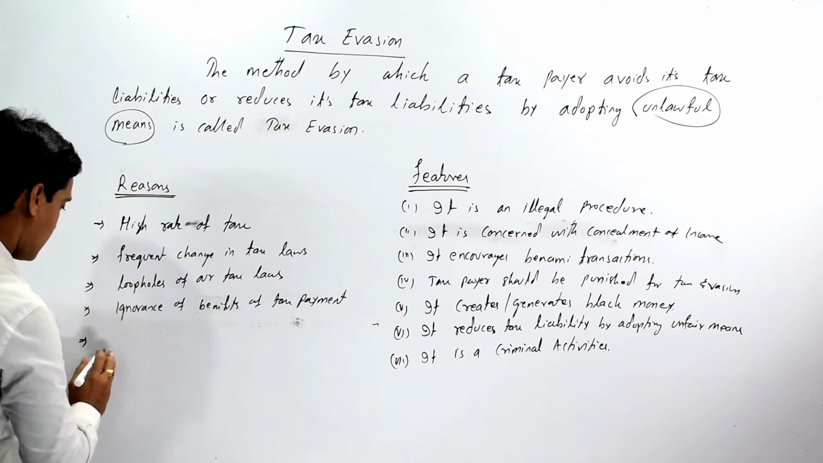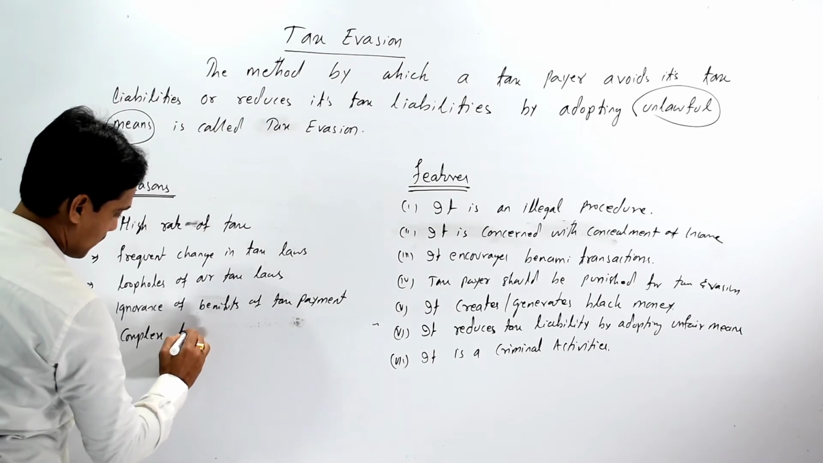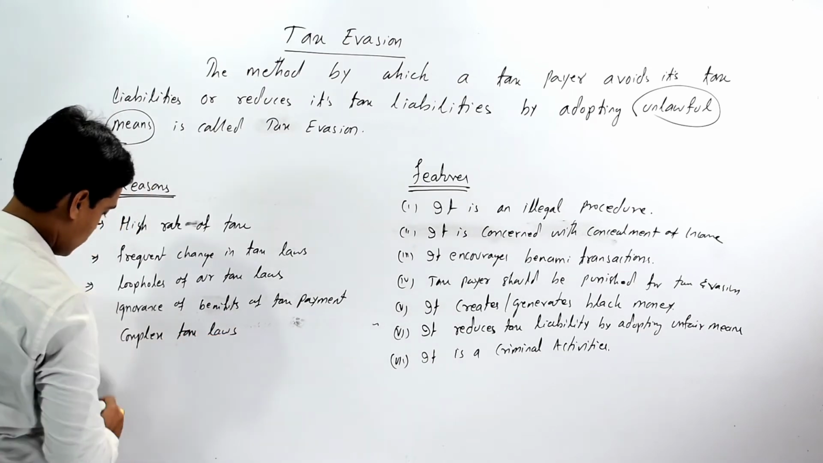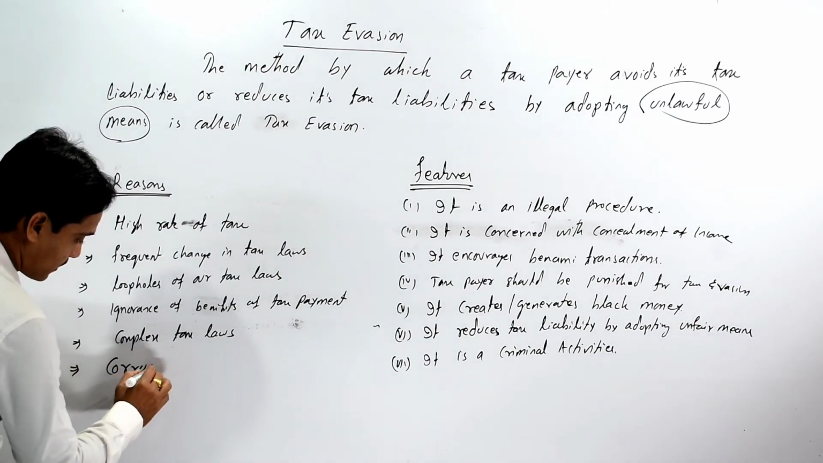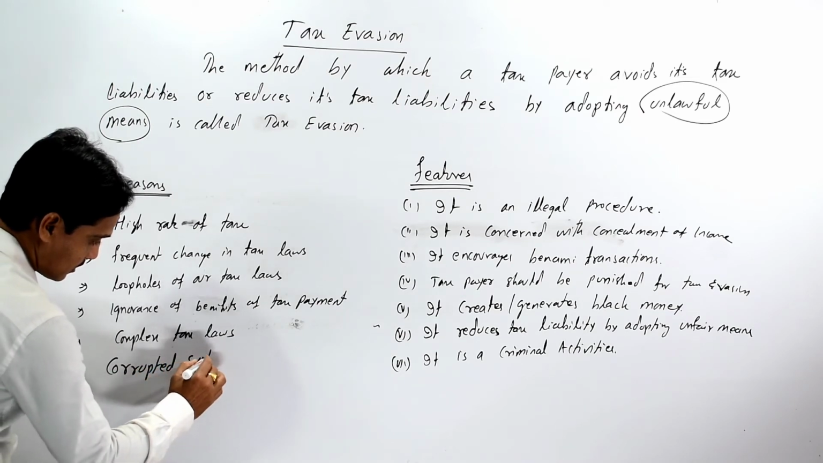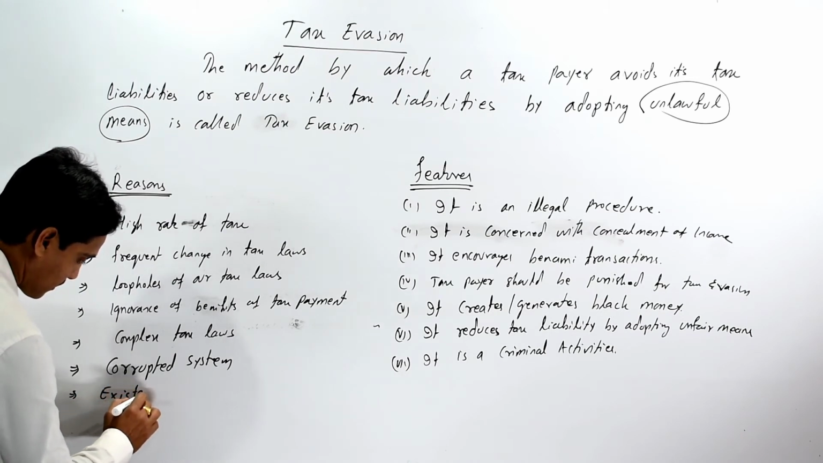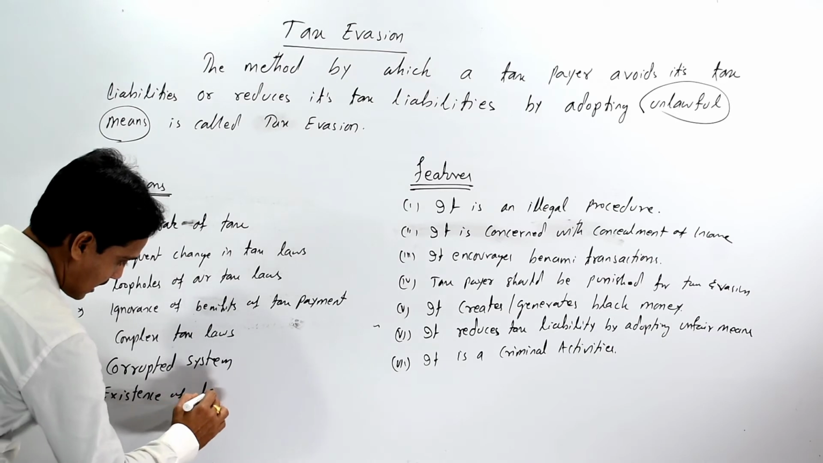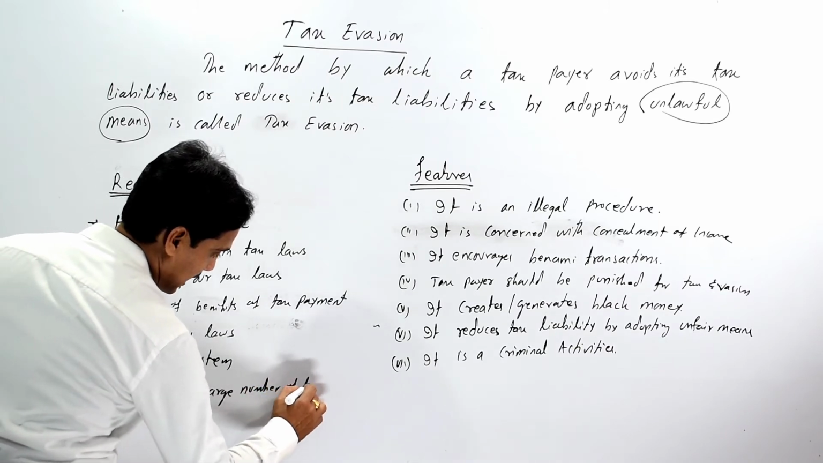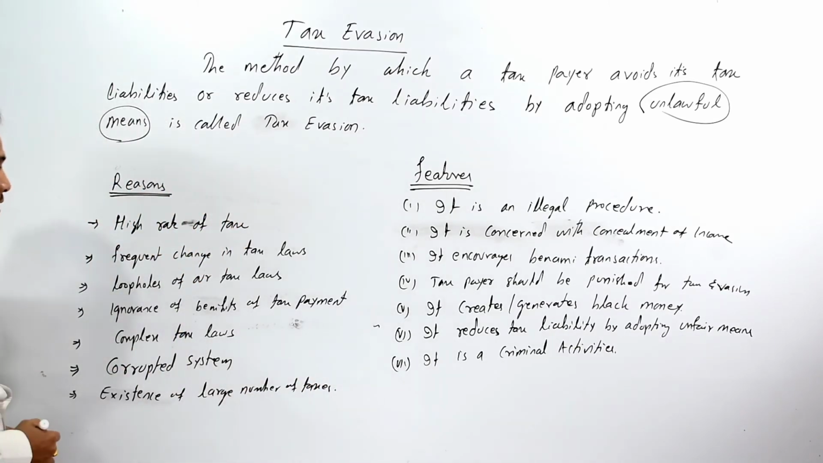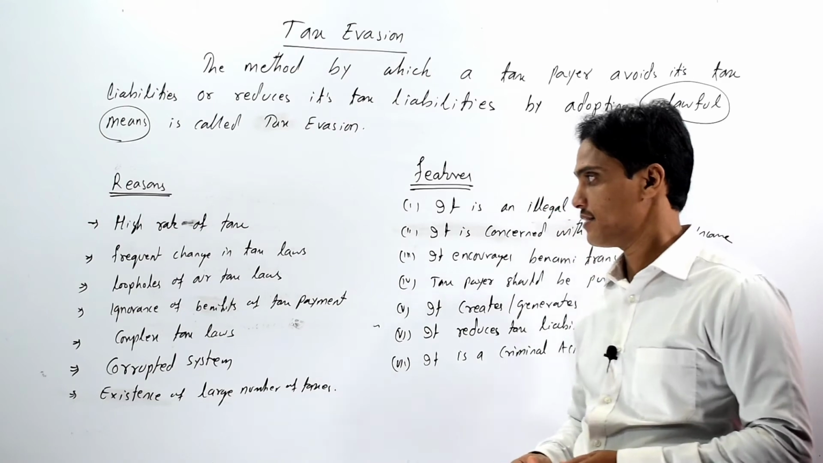Then the next reason is complex tax laws, and our next reason is corrupted system. Then our next reason is existence of a large number of taxes. Generally, these are the reasons for tax evasion.